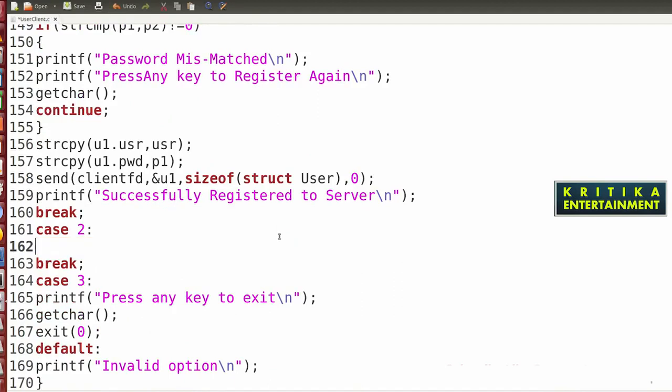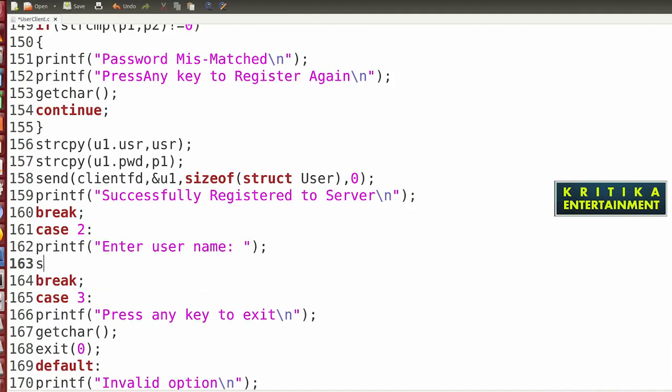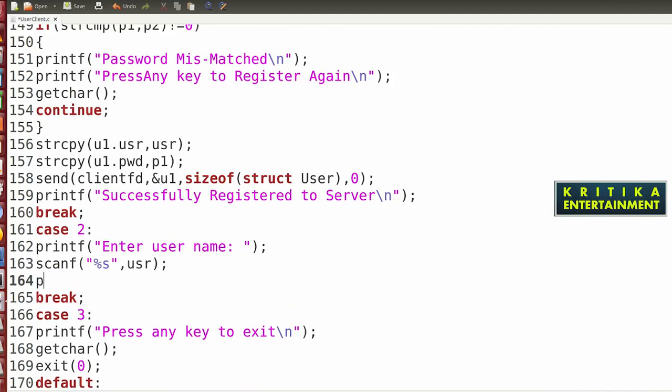Remember here I will write printf enter username, and scanf with %s for the user. Then printf enter password.